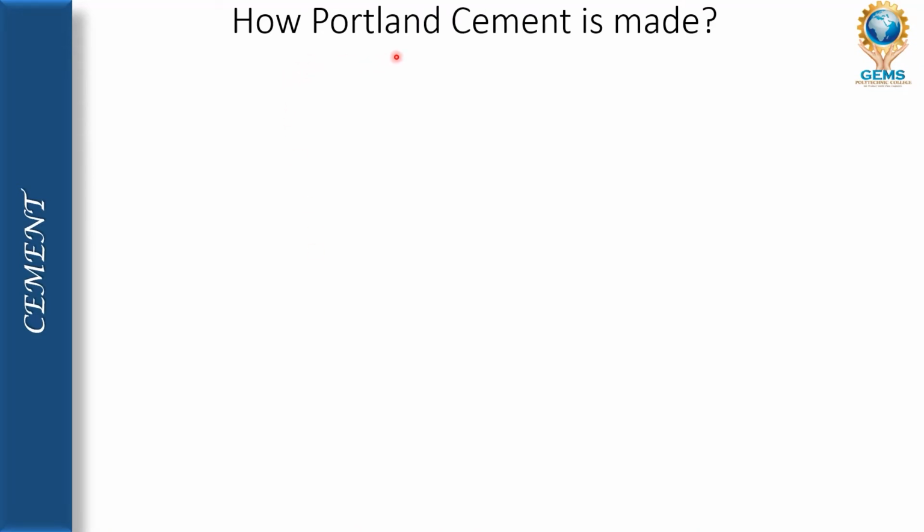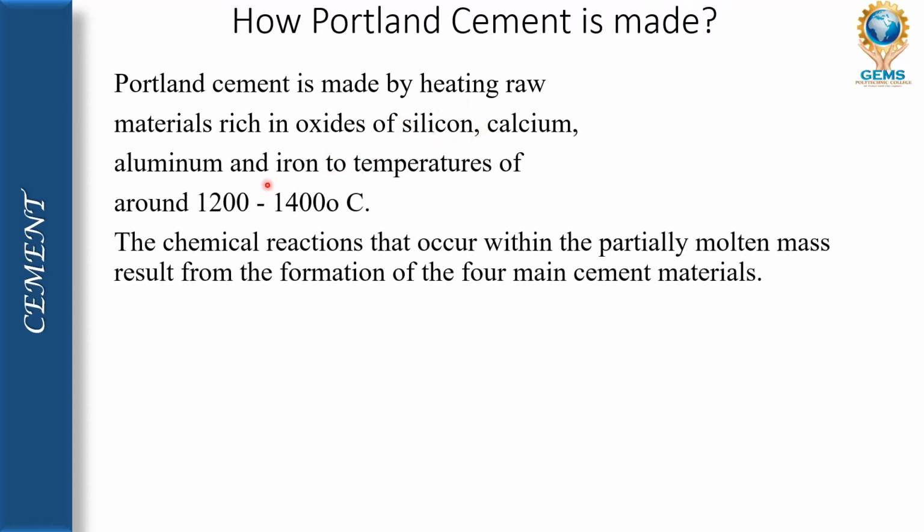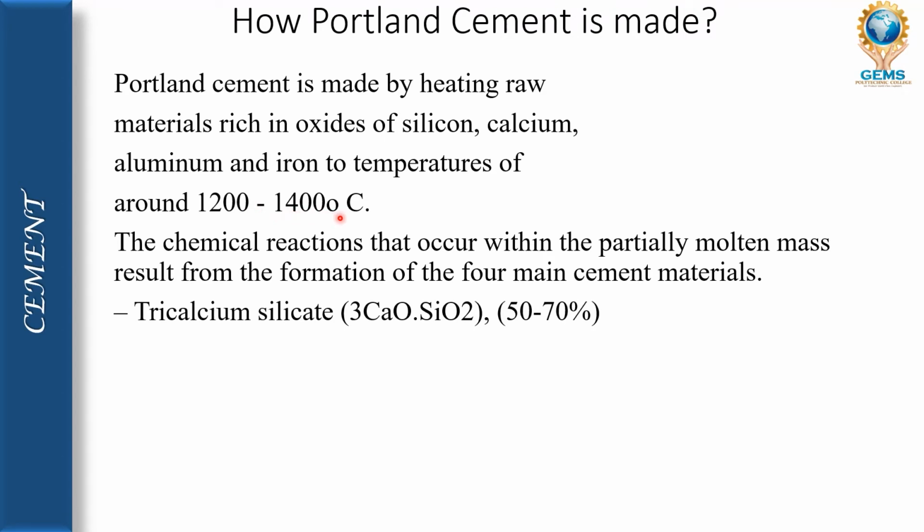How is Portland cement made? Portland cement is made by heating a raw material which is rich in oxides of silicon, calcium, aluminum, and iron to a temperature of around 1200 degrees Celsius to 1400 degrees Celsius.